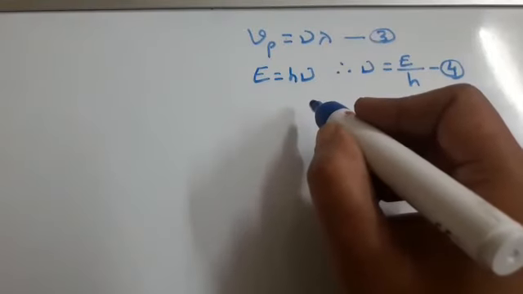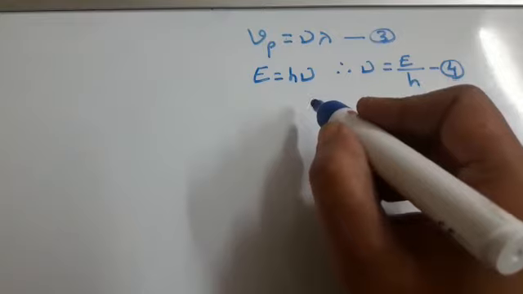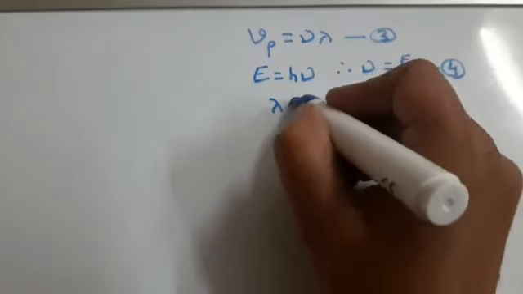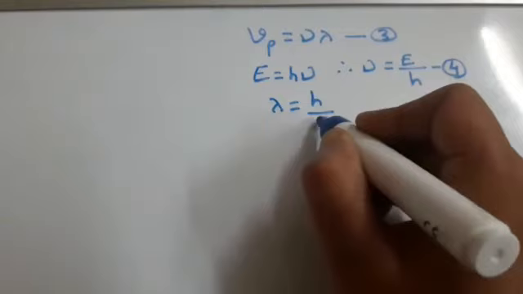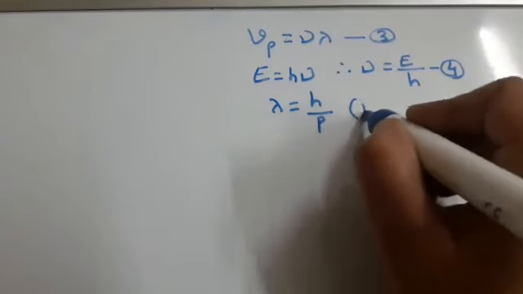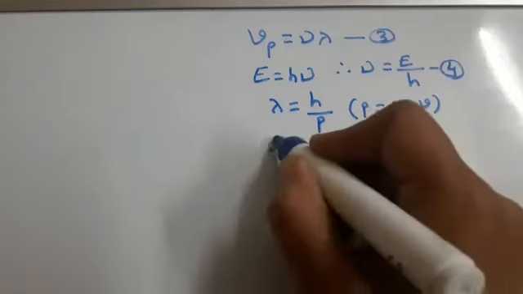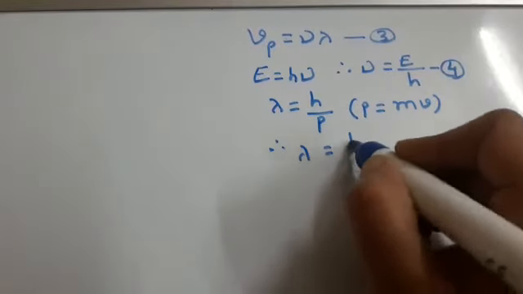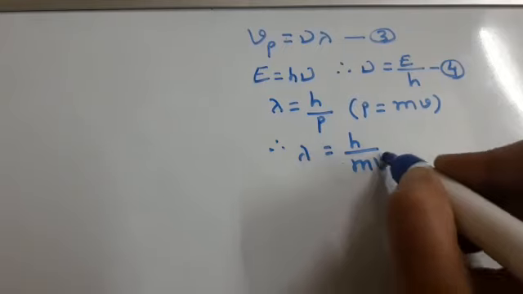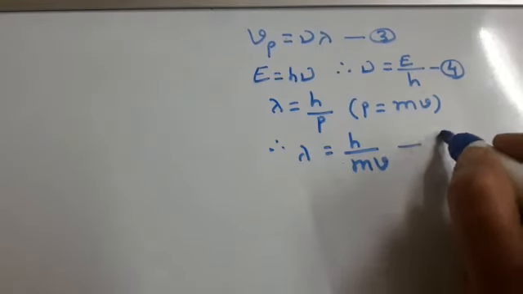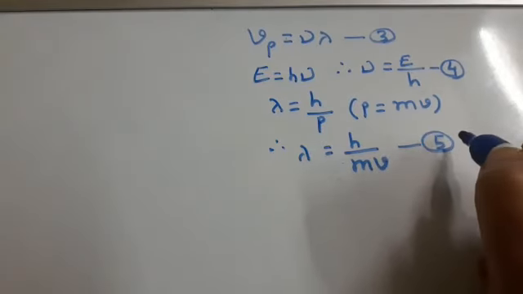Also, the wavelength of a material particle can be written as lambda is equal to h upon p, and we know that p is equal to mv. Therefore, lambda is equal to h upon mv. This is equation 5.